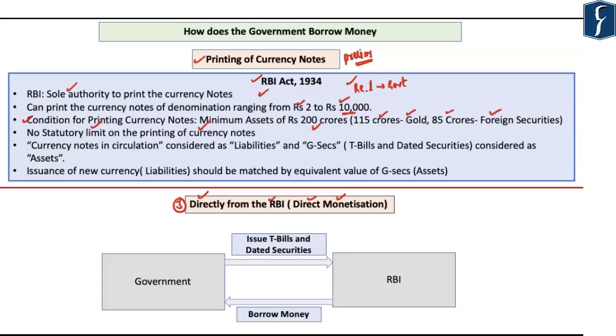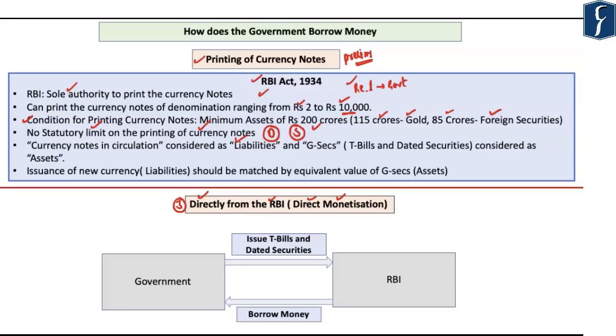So, whenever the RBI wants to print the currency notes, the RBI has to keep in mind the existing demand and supply prevailing within the economy. The RBI should ensure that the excess printing of currency notes does not lead to a mismatch between the demand and the supply.